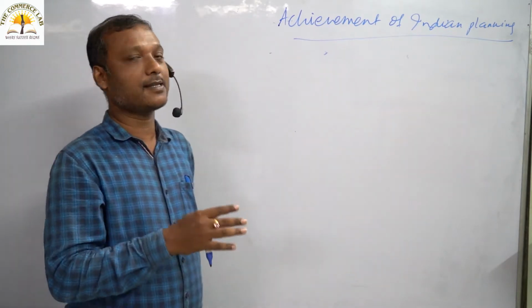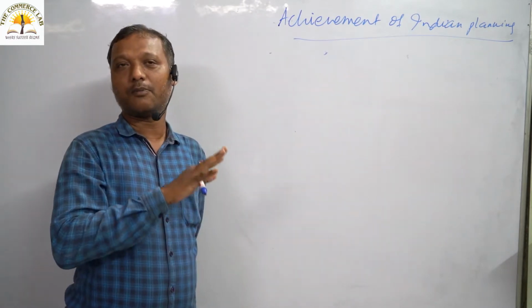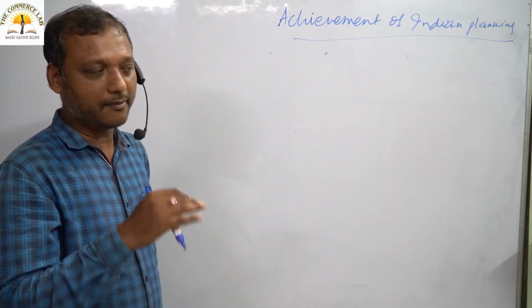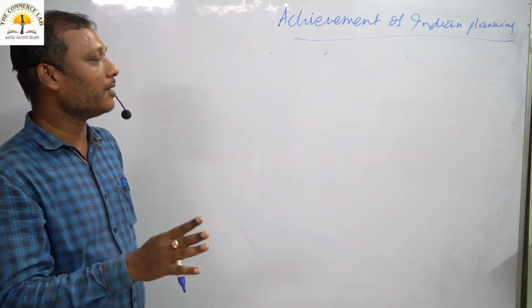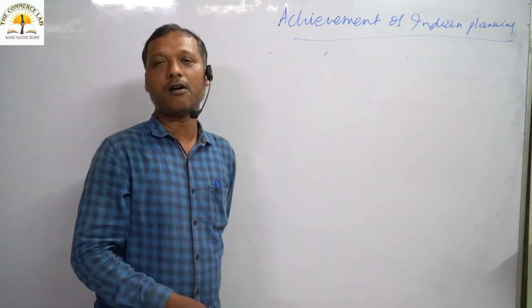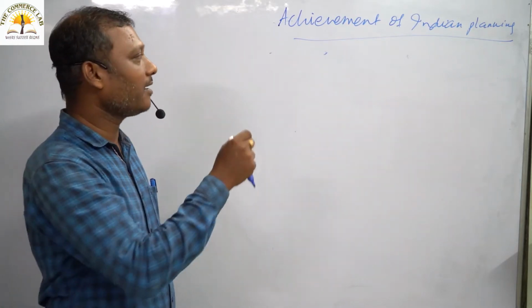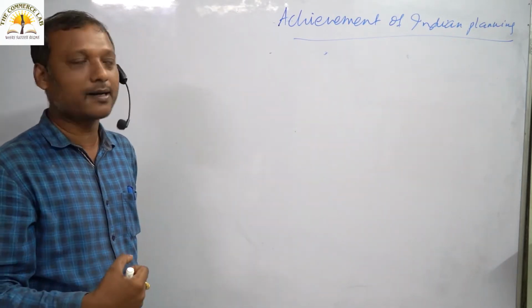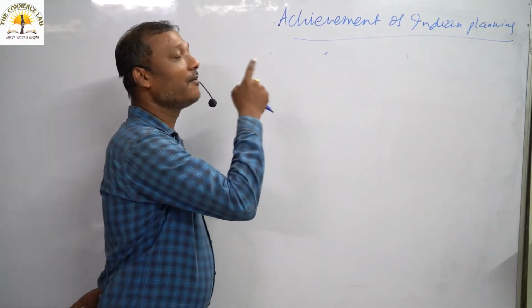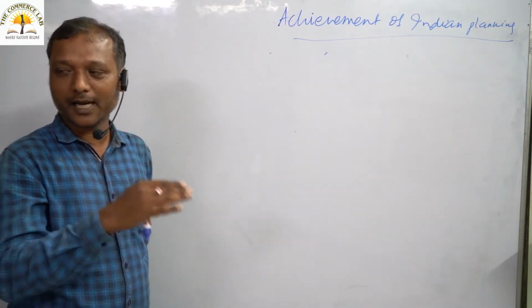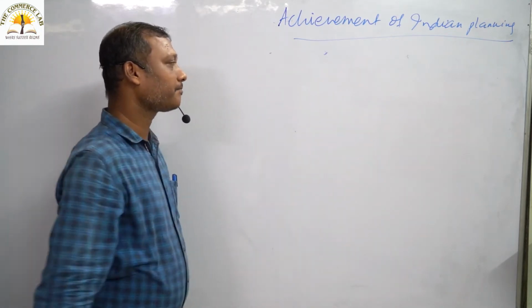But the fact is that we have to analyze the planning system before 2016. We covered almost 66 years, and with the remaining 4 years we have crossed almost 70 years of Indian planning. Now we will discuss the successes and failures of Indian planning. We will evaluate our performance. The meaning of achievement is that we evaluate the performance, the successes and failures of Indian planning: what we have achieved, what we have not achieved, and what we are going to achieve. That is the major point of today's discussion.